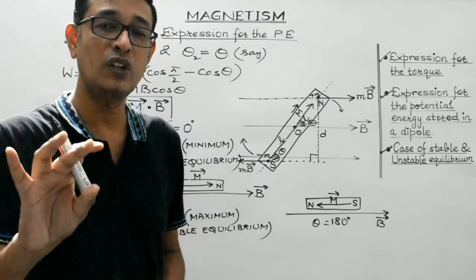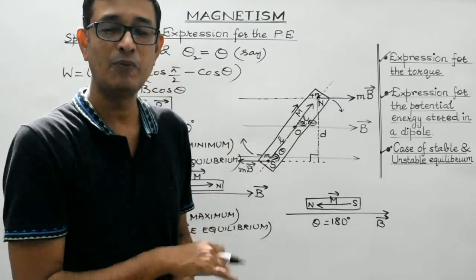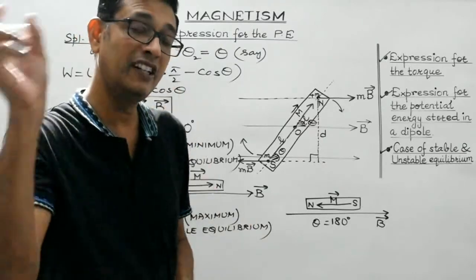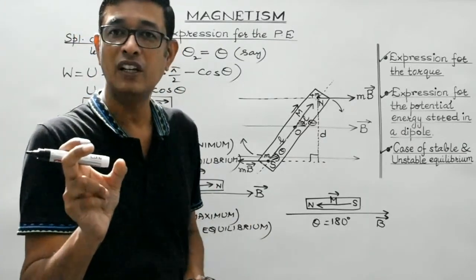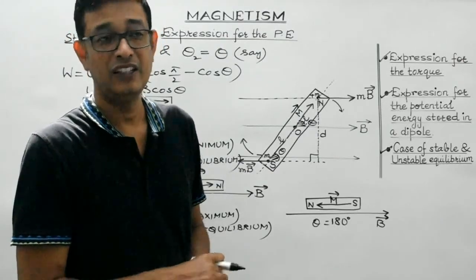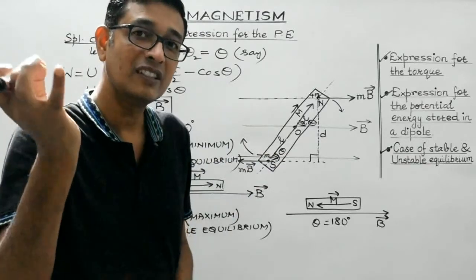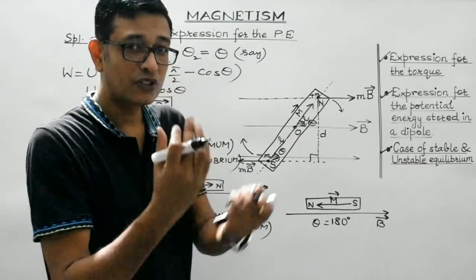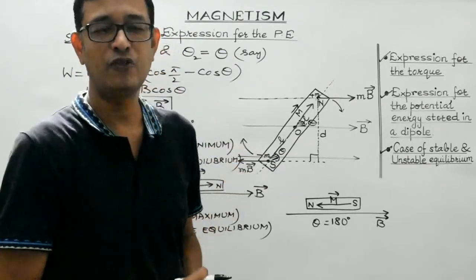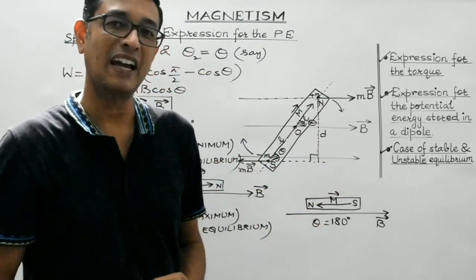The only difference was, here we are considering the case of magnetic poles having pole strength plus and minus m. There in electrostatics we considered equal and opposite charges, plus q and minus q. Here it's the case of magnetic field; there we considered the case of electric field. So try to correlate these two topics. You will find it much easier to remember all the formulas in magnetism.